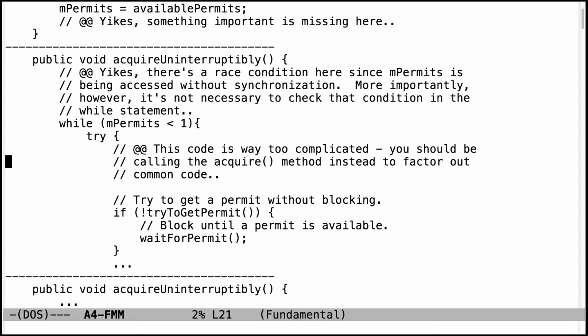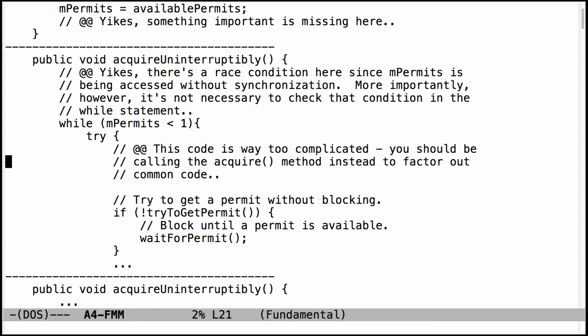So here's an example where this code, which is problematic for other reasons we'll talk about in a second, is accessing mPermits, and mPermits, of course, can be called from the thread. So you do not want to be accessing it like this without having it locked. Now, in this particular case, acquireUninterruptibly doesn't need to be implemented like this. It should simply be calling the acquire method and then wrapping around it the code to check. So there are other problems here beyond that.